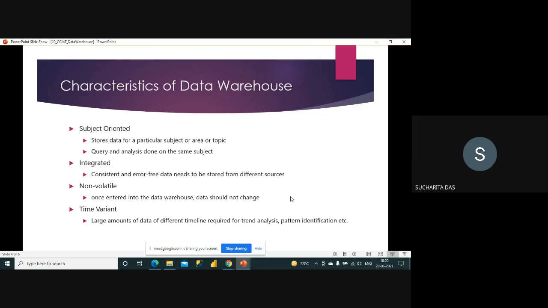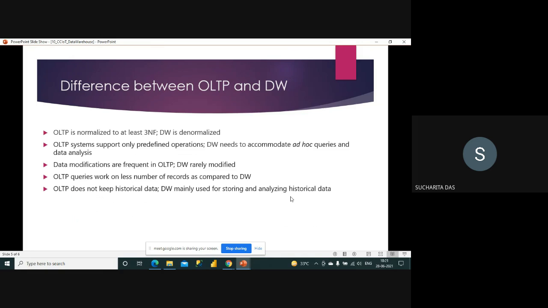Then time variant: large amounts of data of different timelines are required for trend analysis, pattern recognition, etc. As I told you, time variant means maybe the same customer data I may maintain for days, months and years, and I can do some trend analysis: how the customer behavior has changed, how the preferences of the customer have changed, right? Based on that, I may generate some recommendations or offers for the customer. So it all depends on how the customer is behaving. This type of trend analysis and pattern identification is done with the time variant data.